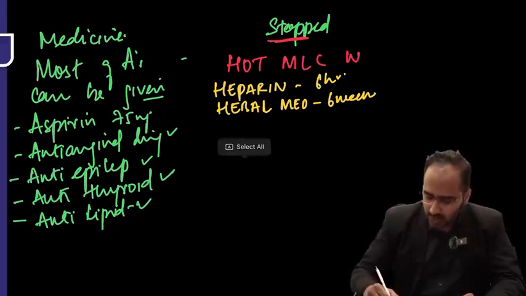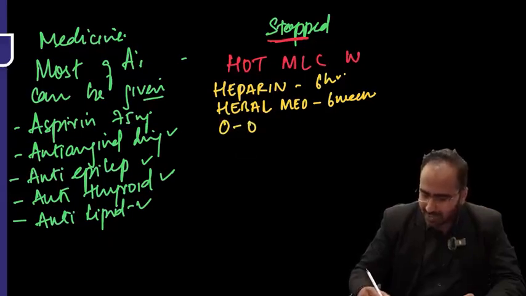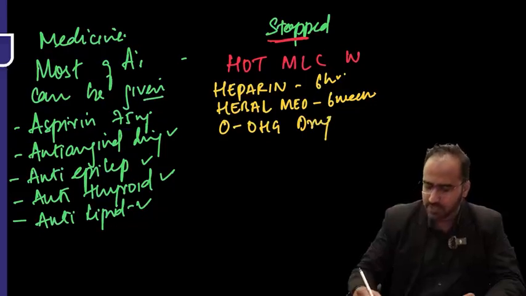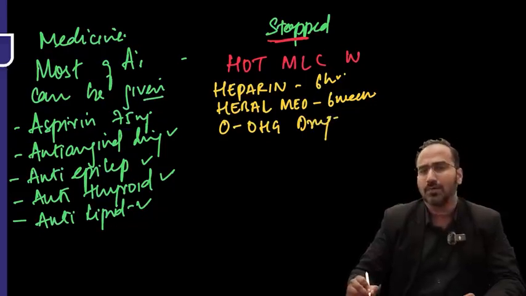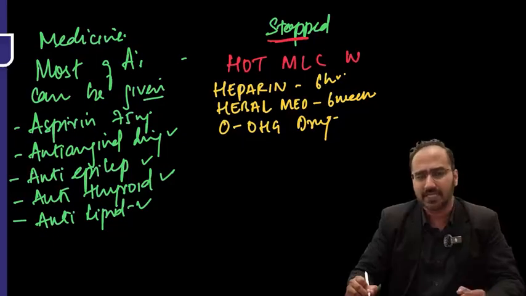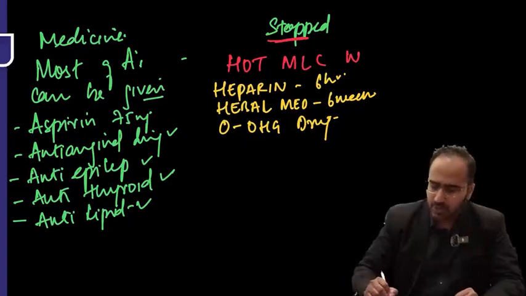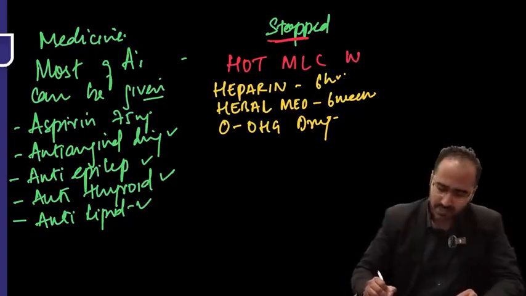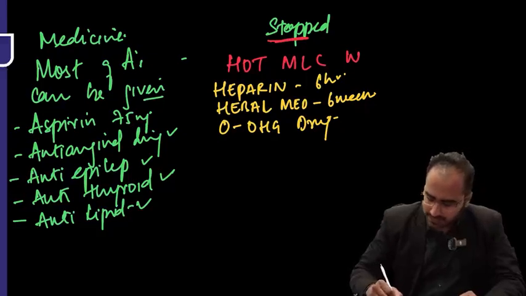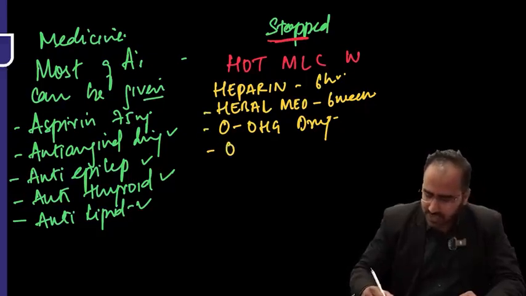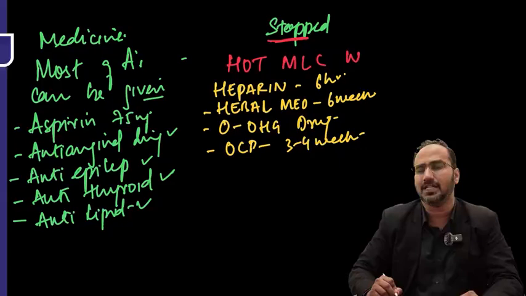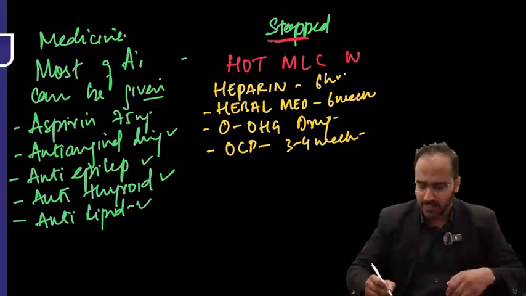O stands for oral hypoglycemic drugs, which need to be stopped before surgery. Okay? Oral hypoglycemic drug. Why? Because the patient is in a fasting state, you need to stop oral hypoglycemic drugs on the day of surgery. Okay. Next, OC pills need to be stopped 3 to 4 weeks before surgery, especially if it is an estrogen-containing pill.